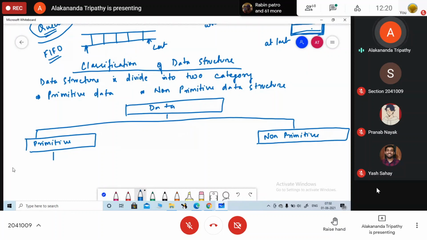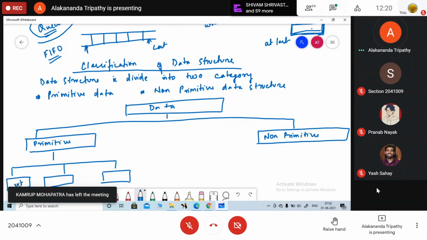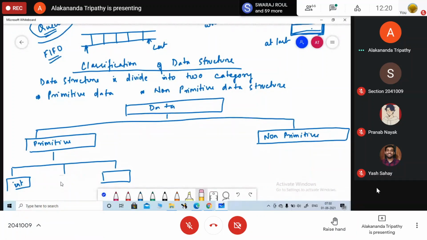Okay, under primitive we have 3 or 4 types. What are they? What are your primitive data types, data structures? These are your primitive data structures.